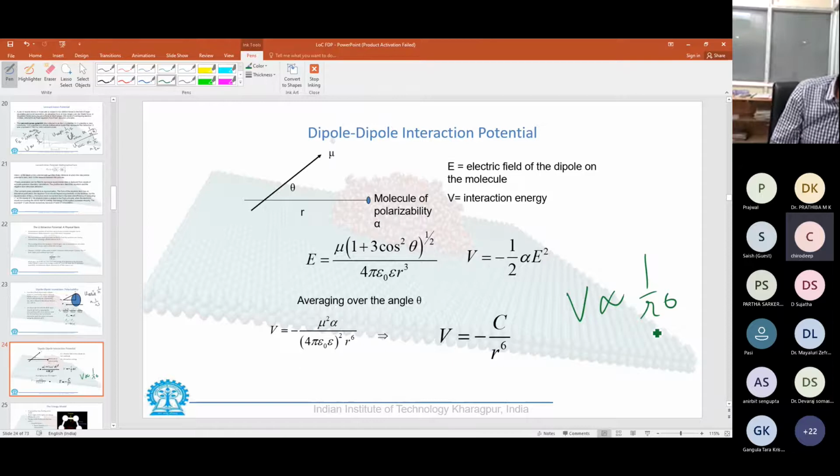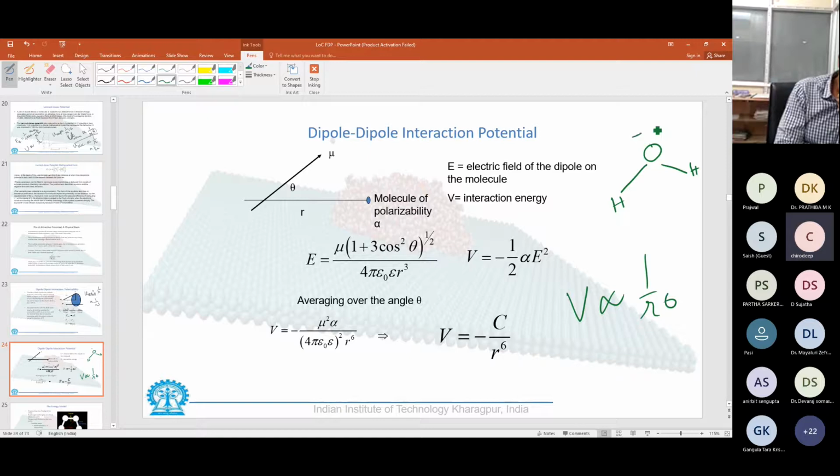Because what is basically the van der Waals potential? It is not Coulombic interaction, but it is interaction between a dipole in part of a molecule and another dipole. As you know, the common example is the water molecule, where oxygen is attached to two hydrogens.